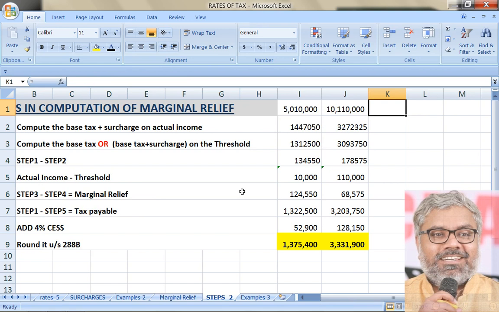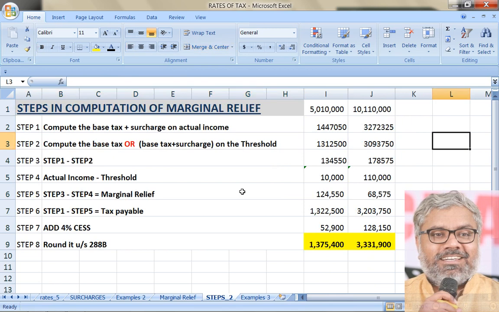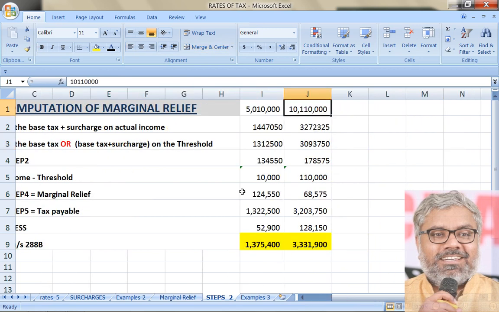And one more last item we will take as an example. Let us take say a domestic company. Yeah, let us take a domestic company, let us say with an income of, I am taking a complicated one directly so that you can understand the second step, because second step is only calculating base tax on threshold or base tax plus surcharge on threshold. So we are taking base tax plus surcharge on threshold.